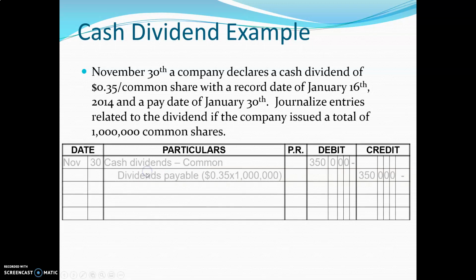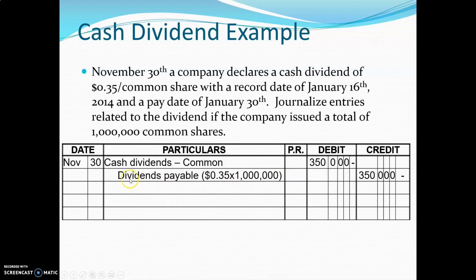And so now we introduce a new account called cash dividends. And we put in this little dash for common because there's different types of shares. Common shares, preferred shares. There could be type A, type B shares. And our calculation was correct that we had 35 cents times 1 million is 350,000.